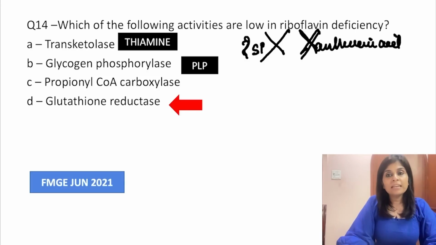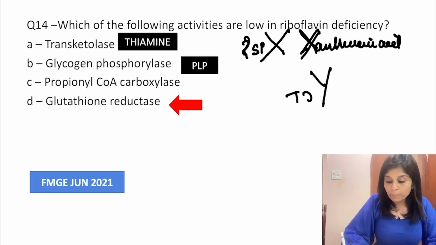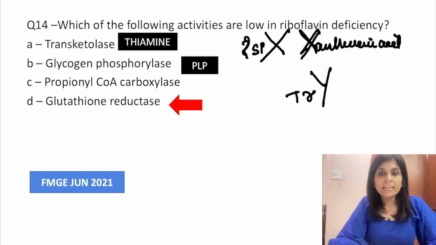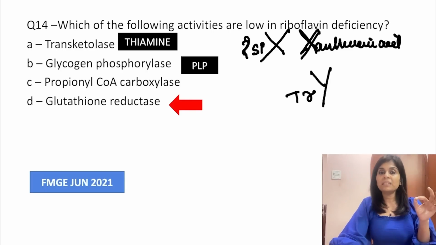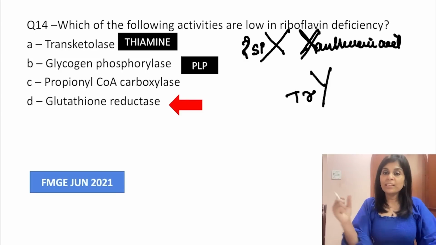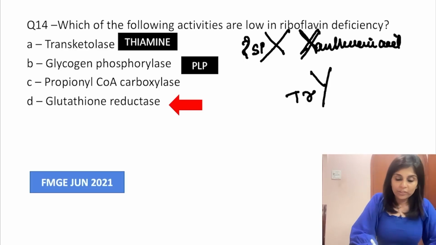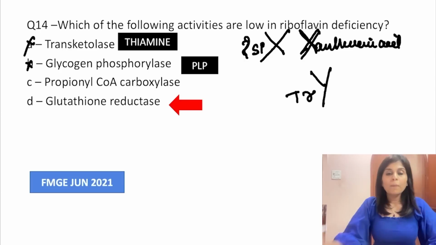After X, what is the alphabet? Y. So you estimate xanthurenic acid level in urine after tryptophan load. Okay, have you understood this? If you suspect B6 deficiency, what will you estimate in urine? You estimate xanthurenic acid level in urine after tryptophan load. Okay, so that's about choice B.